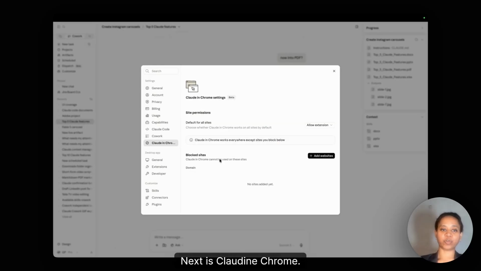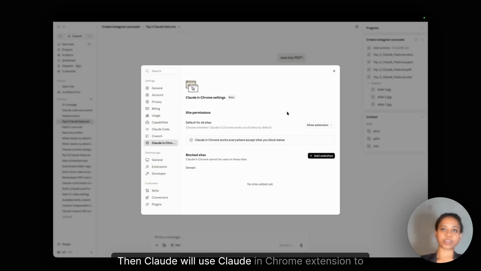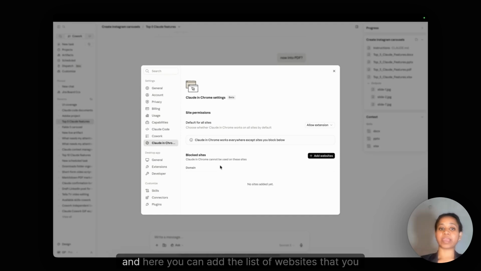Next is Claude in Chrome. In case you have any internal dashboards or portals to which connectors are not available, then Claude will use the Claude in Chrome extension to access and work on your websites. You need to go and enable this in Chrome browser. And here you can add the list of websites that you don't want the Claude in Chrome to access.